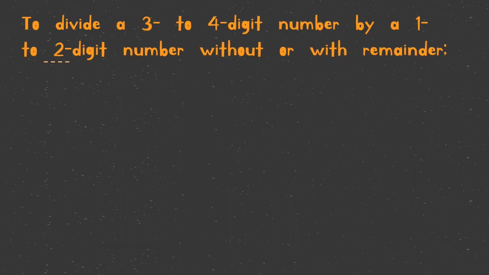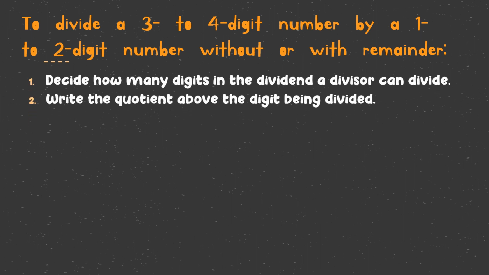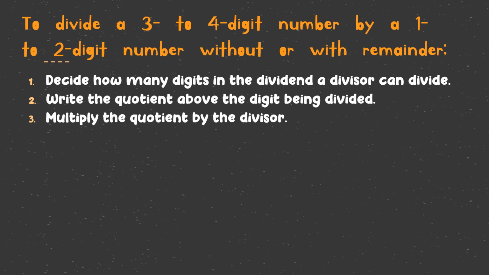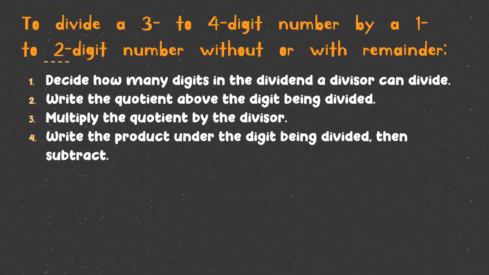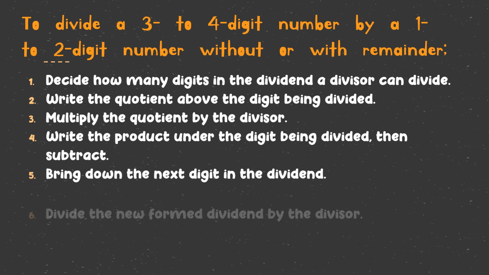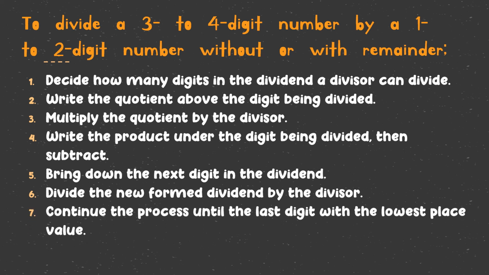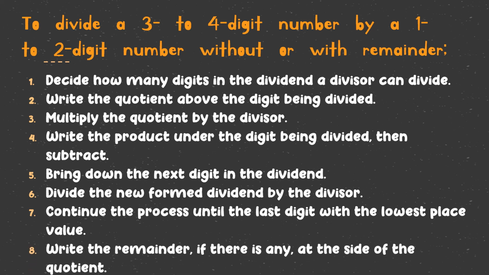Always remember this. To divide a 3 to 4 digit number by a 1 to 2 digit number without or with remainder, first, decide how many digits in the dividend a divisor can divide. Then write the quotient above the digit being divided. Multiply the quotient by the divisor. Then write the product under the digit being divided, then subtract. Bring down the next digit in the dividend. Then divide the newly formed dividend by the divisor. Then continue the process until the last digit with the lowest place value. Then write the remainder, if there's any, at the side of the quotient.